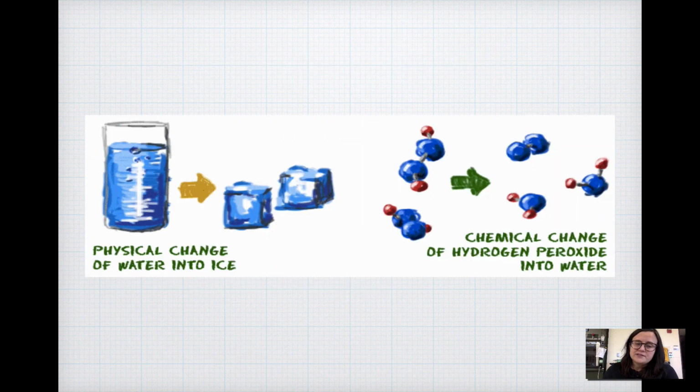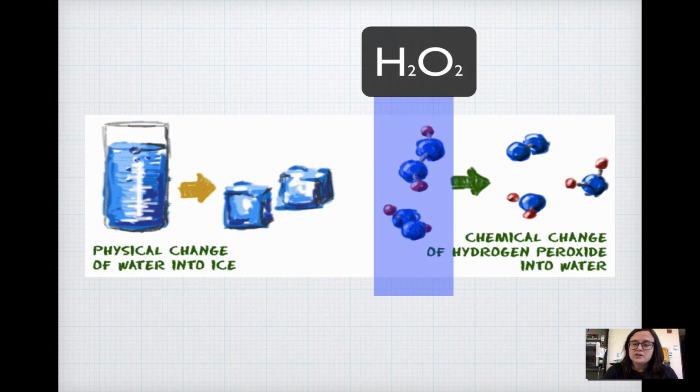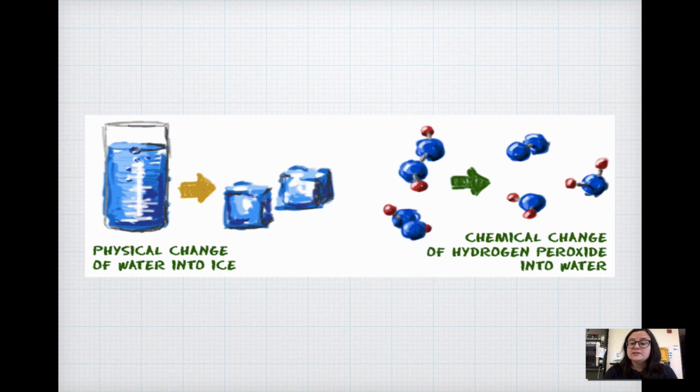So we talked about our physical change of water freezing into ice. Our chemical change, if we have hydrogen peroxide, something we worked with last year during floating CHADS, we can see it is made up of 2 oxygen atoms and 2 hydrogen atoms bonded together. So this is hydrogen peroxide, H2O2. If you leave it sit long enough, it changes. So it's a chemical change. Those atoms rearrange, those bonds change, and you end up with 2 waters and an oxygen. So it's different substances at the end than at the beginning.